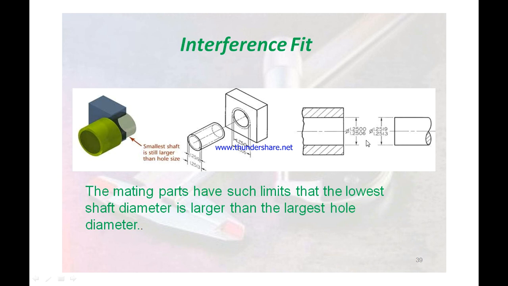But the shaft size is greater than this particular hole size, having dimensions 1.2519 and 1.2513, which is greater than the basic size. So the mating parts have such limits that the lowest shaft diameter is larger than the largest hole diameter, and hence interference will occur.